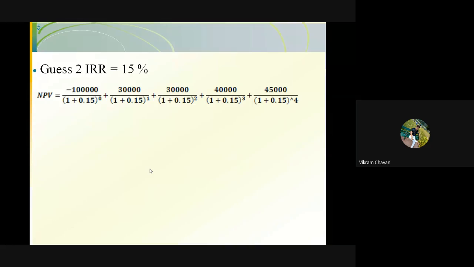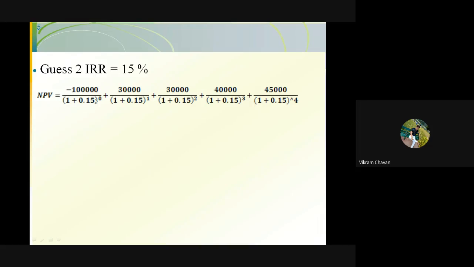In guess number 2, we are considering that IRR is equal to 15%. Now instead of IRR, we are putting 0.15 everywhere in the general formula.